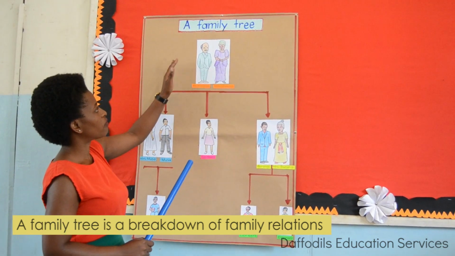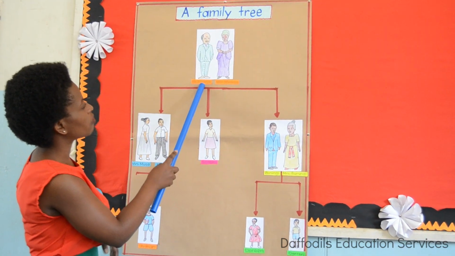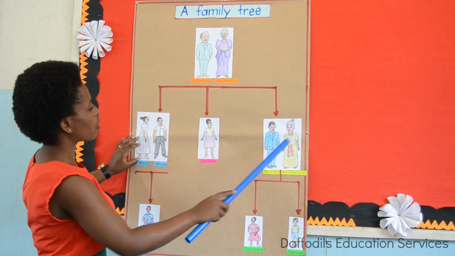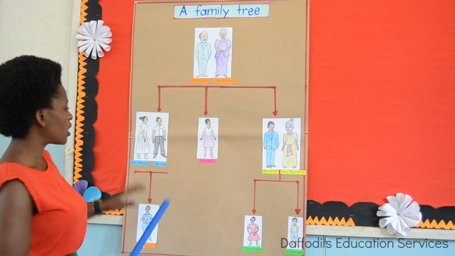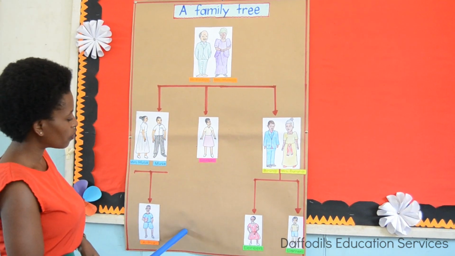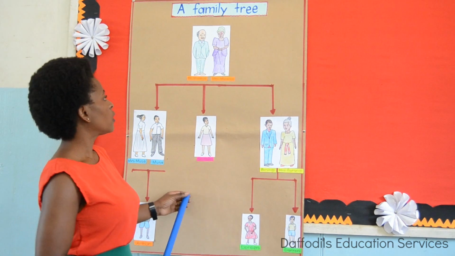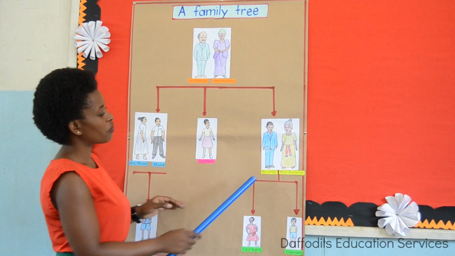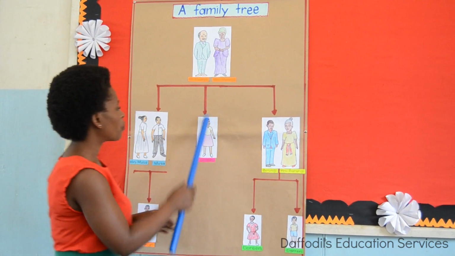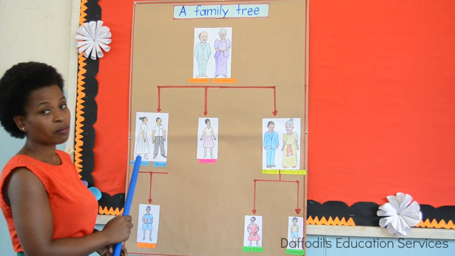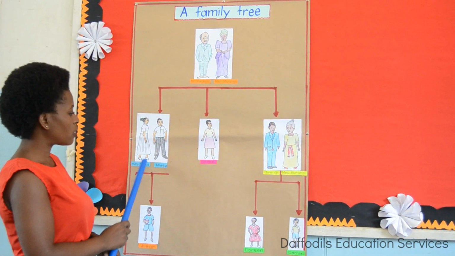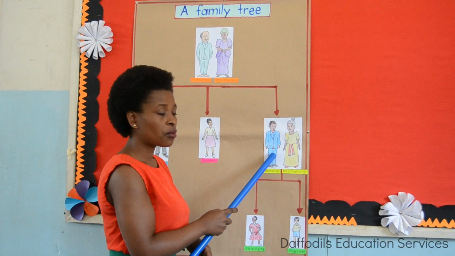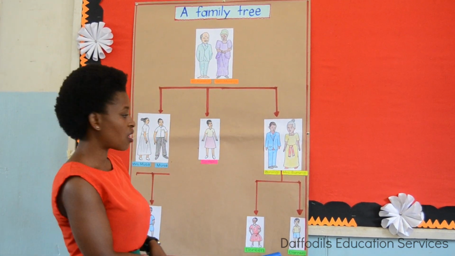Now here I have my family. We have Mr. Mwanje, we have Mrs. Mwanje. As you can see here, we have their children. This is the part of their children. Then we have this part also for grandchildren. Under Mr. Mwanje's children, we have Birunji and Mrs. Birunji. We have Sarah. We have Musa and Mrs. Musa. Are you able to see that? Then under Musa's family, we have Afar. And then under Birunji's family, we have Doreen and Darren.